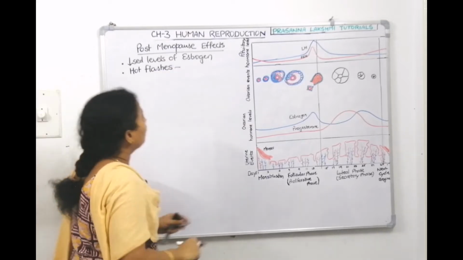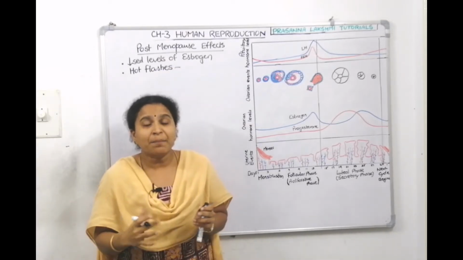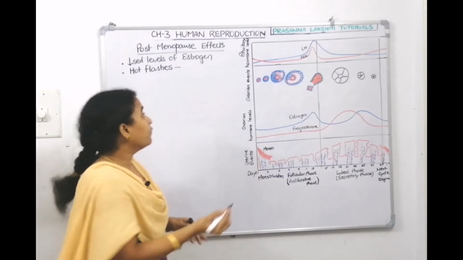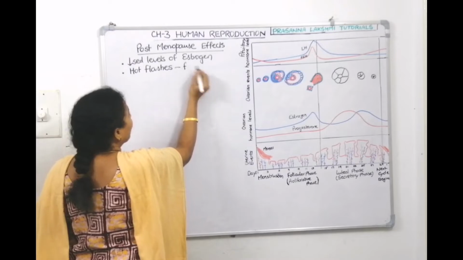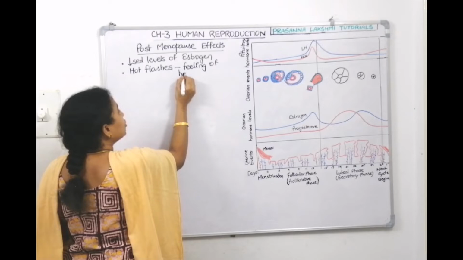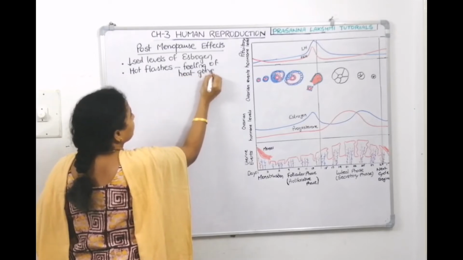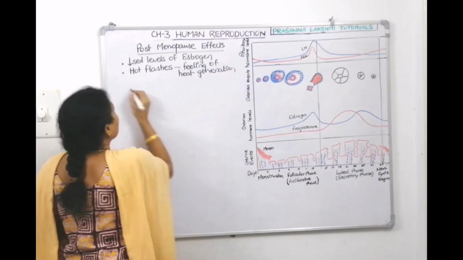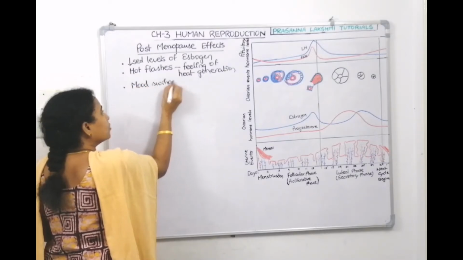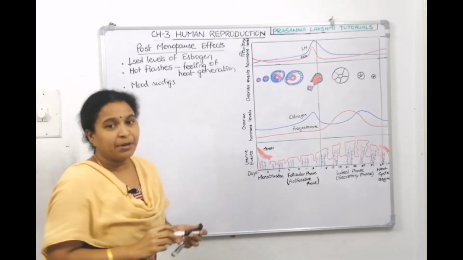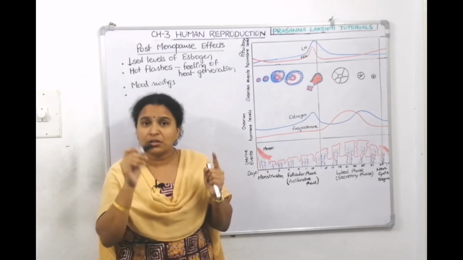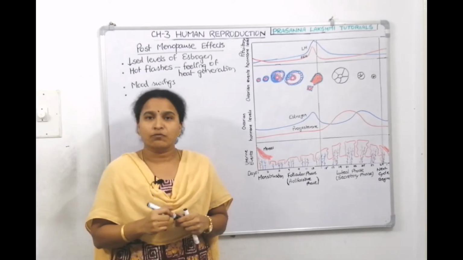What do you mean by hot flashes? They feel that the body temperature is increasing and the heat shoots up to their face. So, a feeling of heat generation. What are hot flashes? It is nothing but the feeling of heat generation. Mood swings will be there. It is because of the hormonal changes that are happening. Since estrogen production is less, it decreases the strength of the bones.